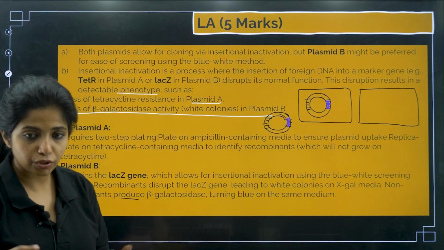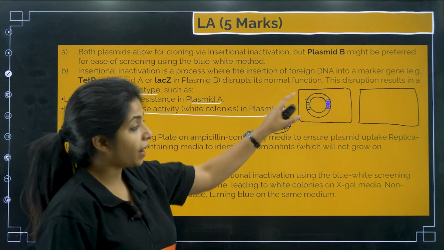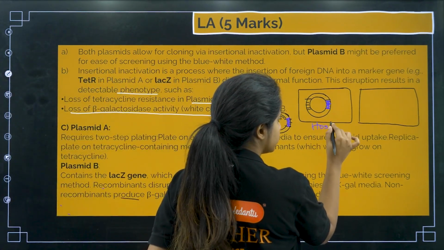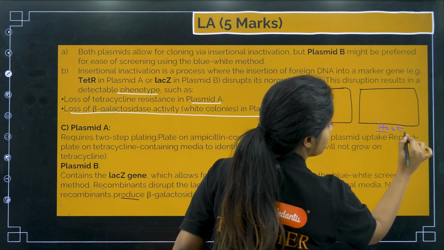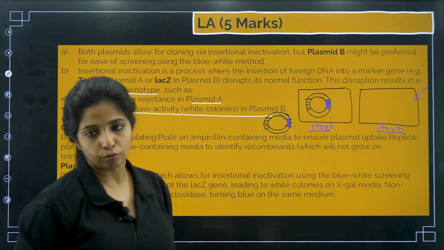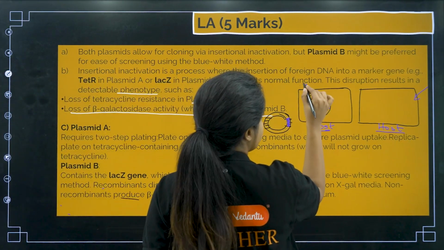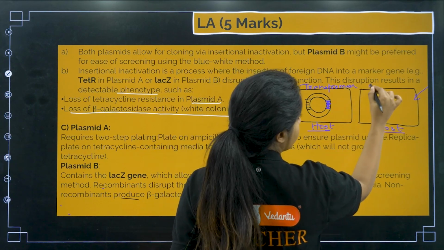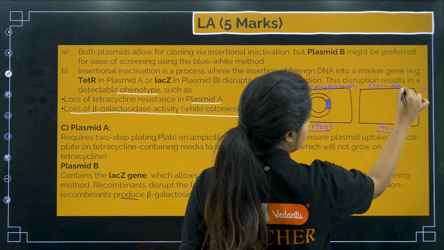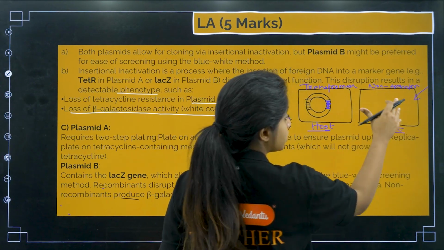Now, there can be two scenarios. This plasmid might have gotten into the host. This is a host cell, this is the next host cell. So it might have got into the host, it might not have got into the host. This one I would call transformed because there is a plasmid inside. This one I will call non-transformed, or basically non-transformant. Why? Because it does not have the plasmid.